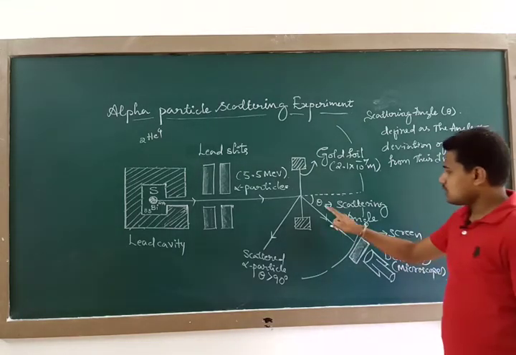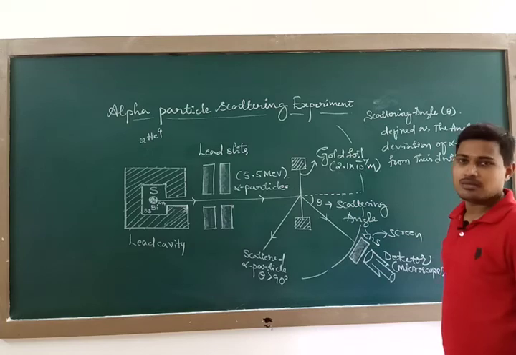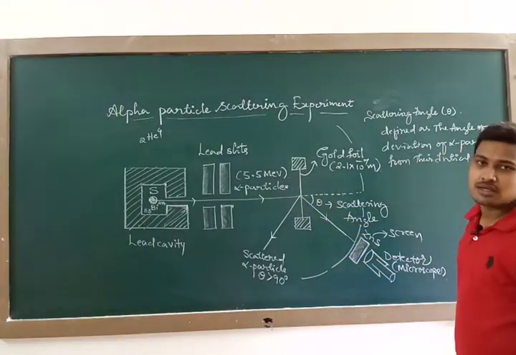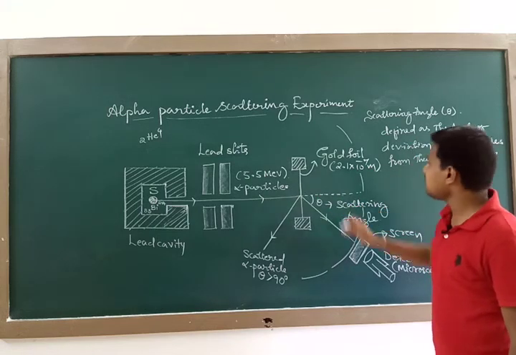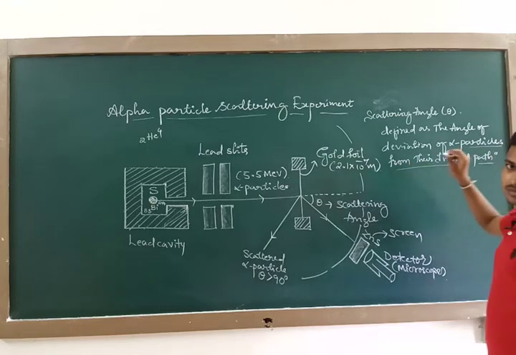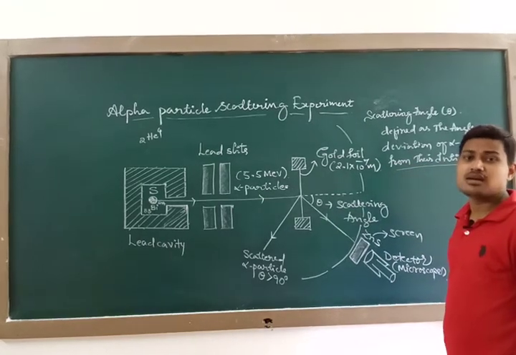Scattering angle means it is the deviation angle. The actual path of the alpha particle was like this, but they get deviated. So the angle of deviation of alpha particles from their initial path is called the scattering angle theta.